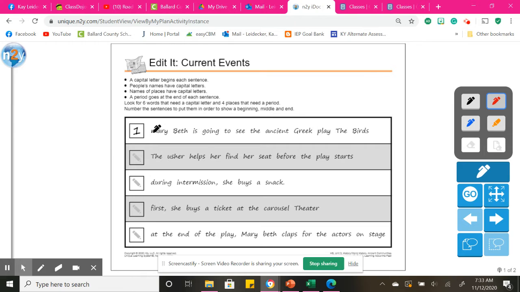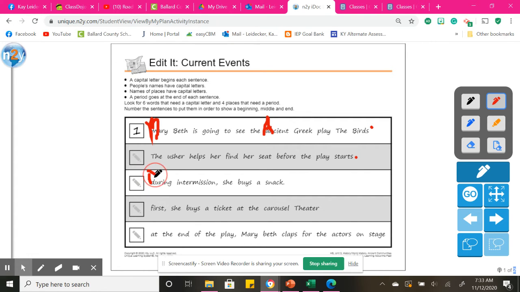Okay, this is someone's name, Mary Beth. This M needs a capital letter. It would also need a capital letter because it is at the beginning of the sentence. Mary Beth is going to see the ancient Greek play The Birds. This is going to get capitalized because ancient Greek is an event or a place, so it needs to be capitalized because it's of importance. Ancient Greek play The Birds, period here. The usher helps her find her seat before the play starts, period.